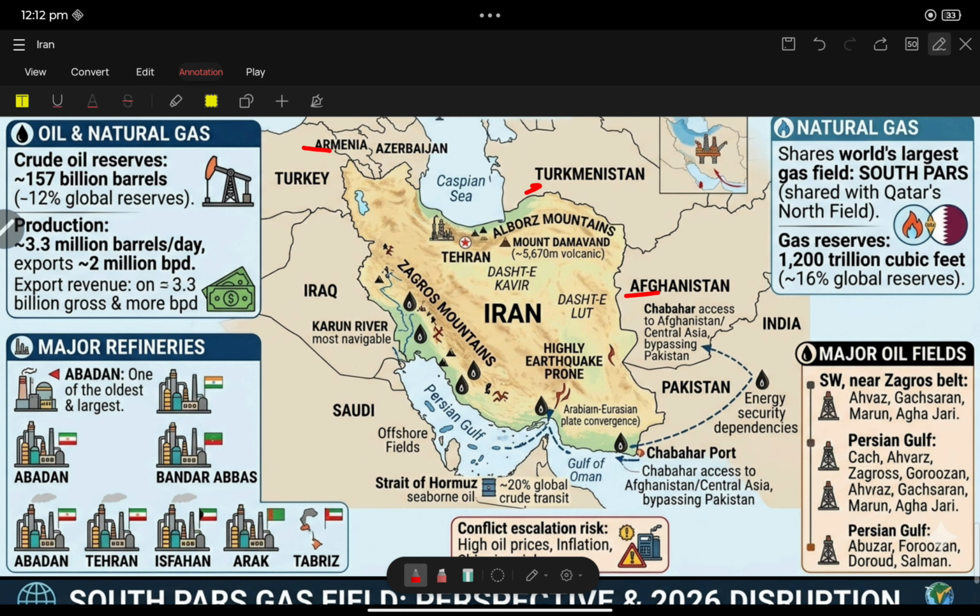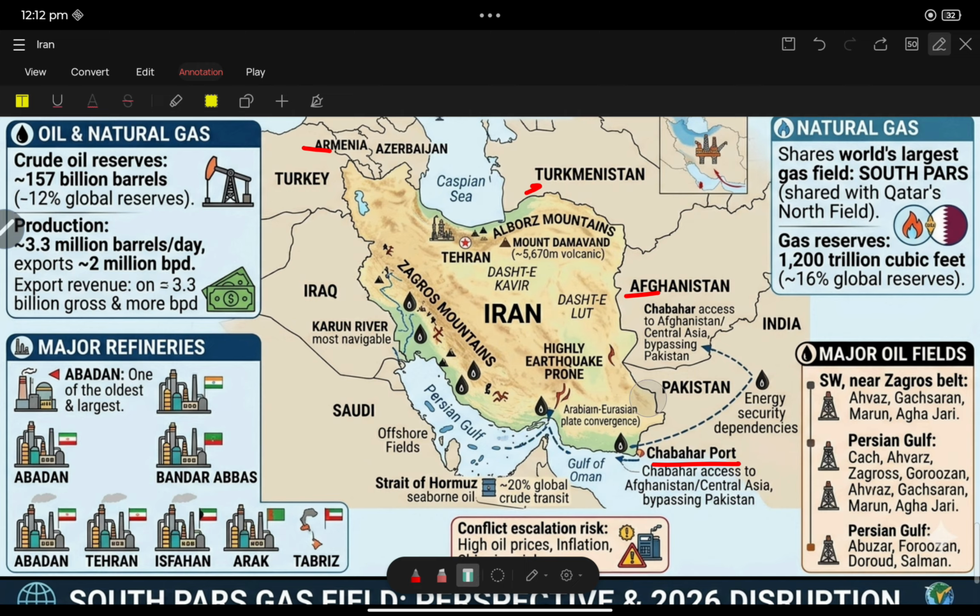One of the most important global choke points is the Strait of Hormuz, between the Persian Gulf and the Gulf of Oman. The Strait of Hormuz is bordered by Iran and the UAE. Finally, the Arabian Sea has no major role compared to Iran. One important port is Chabahar port, which is present in Iran. The water bodies are the Caspian Sea, Persian Gulf, and Gulf of Oman, and the land is mostly dominated by the Iranian plateau and mountains.